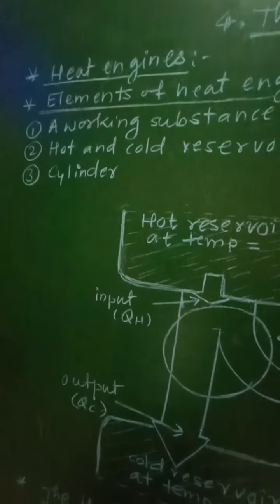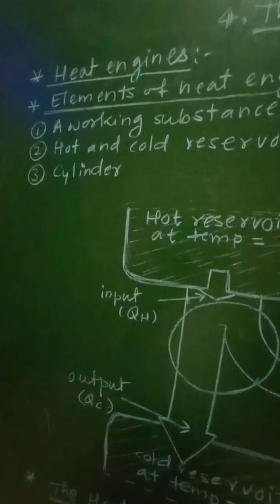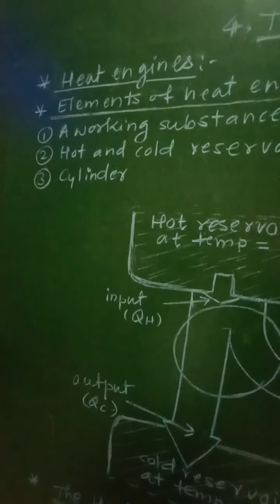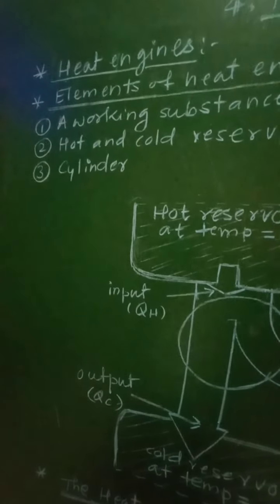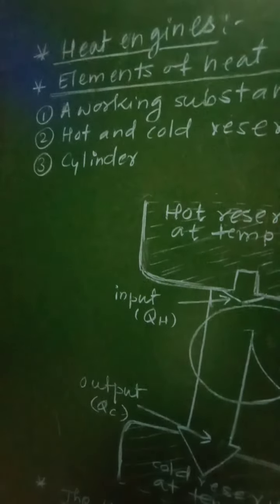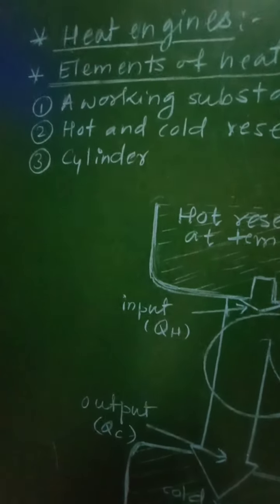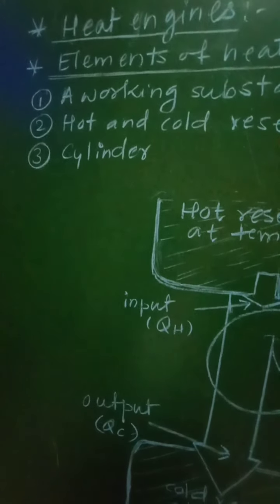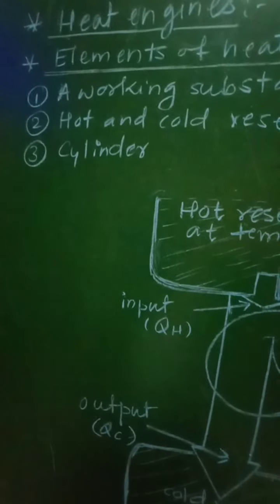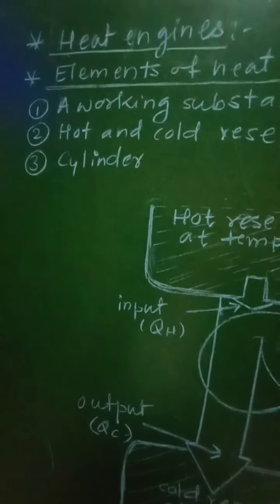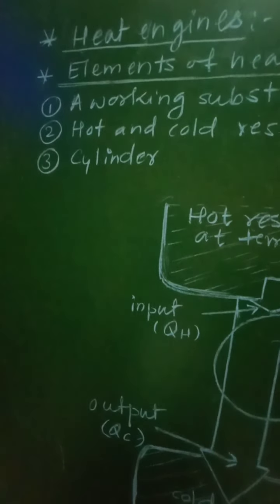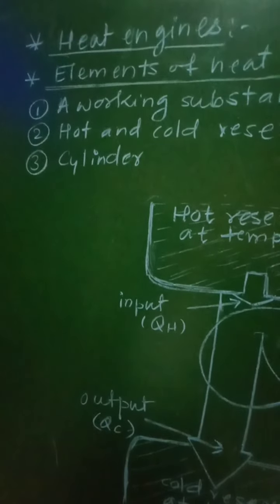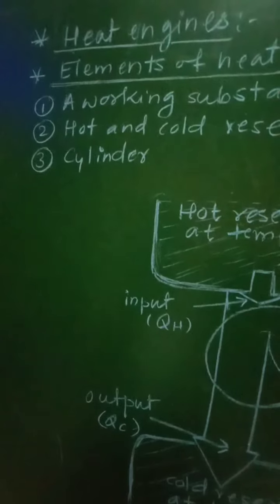Now heat engines are of two basic types. They differ in the way that the working substance absorbs heat. In an external combustion engine, the working substance is heated externally, as in case of a steam engine. In an internal combustion engine, the working substance is heated internally, similar to an automobile engine using gasoline, that is petrol or diesel.